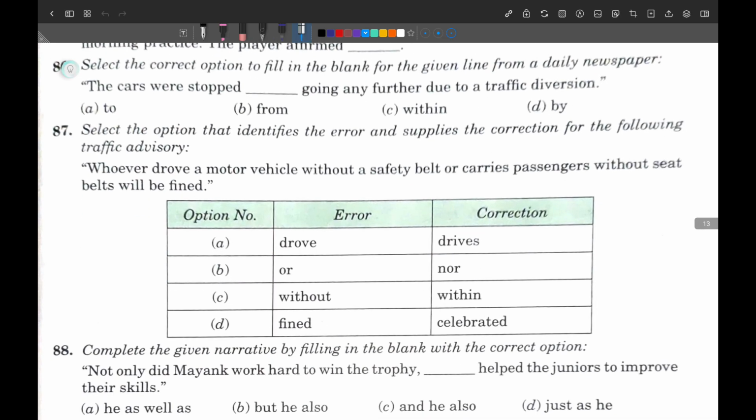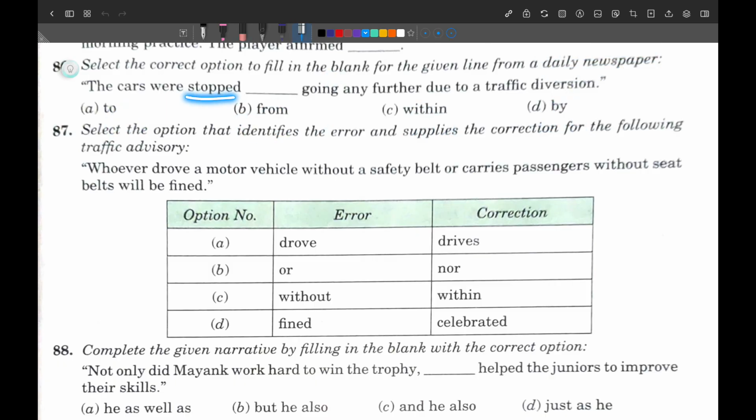Next question, 86. The cars were stopped. This is again from a daily newspaper, so we do not have any future form here. The cars, it is not telling us about future events, it is telling us the cars were stopped from going any further. Not within going, not by going any further. So here from can be considered as correct.